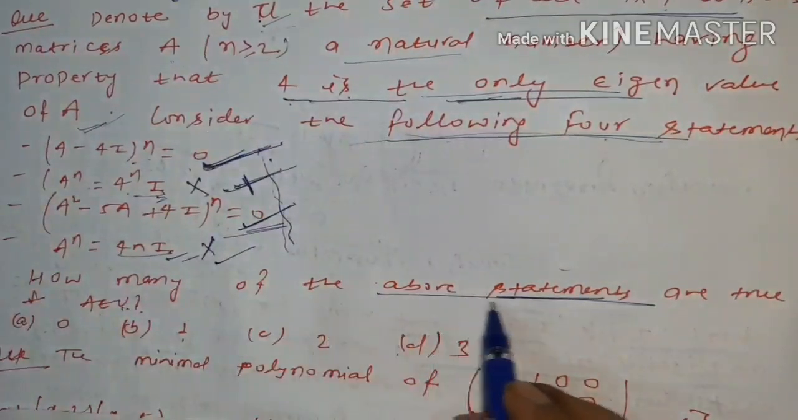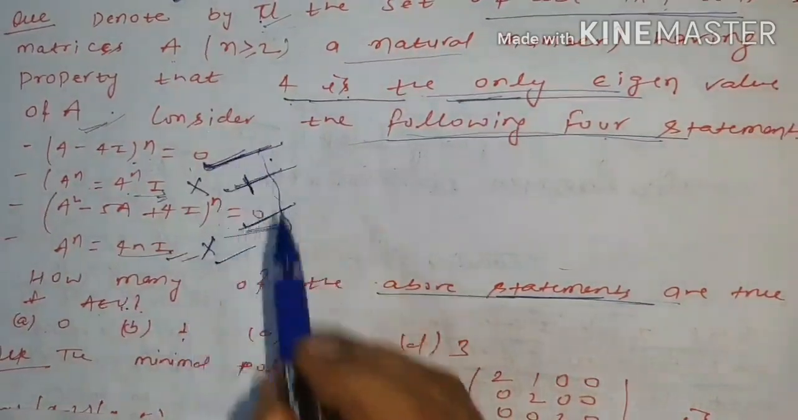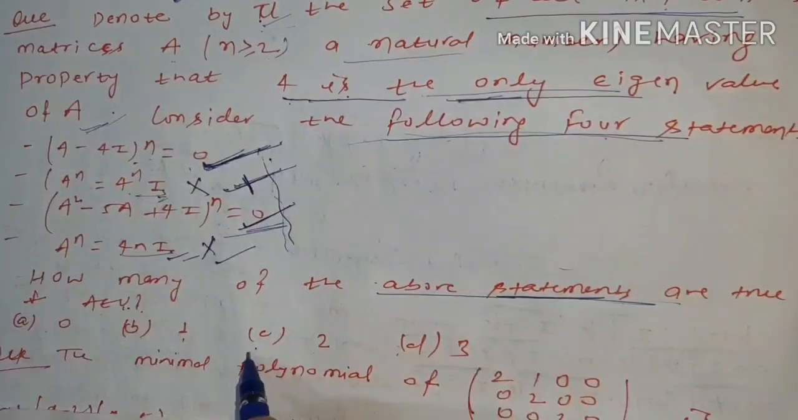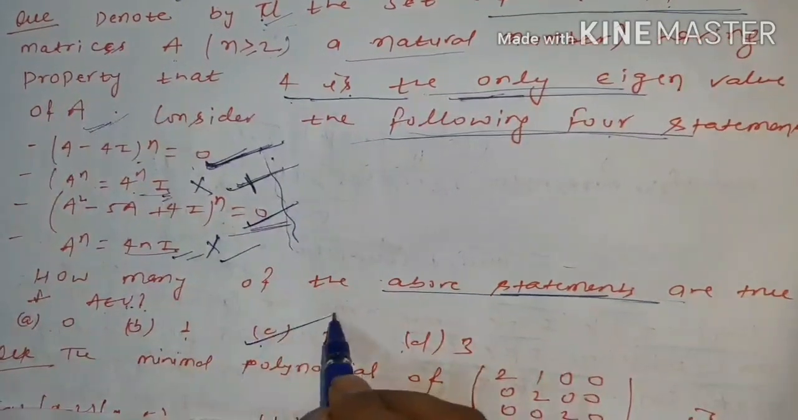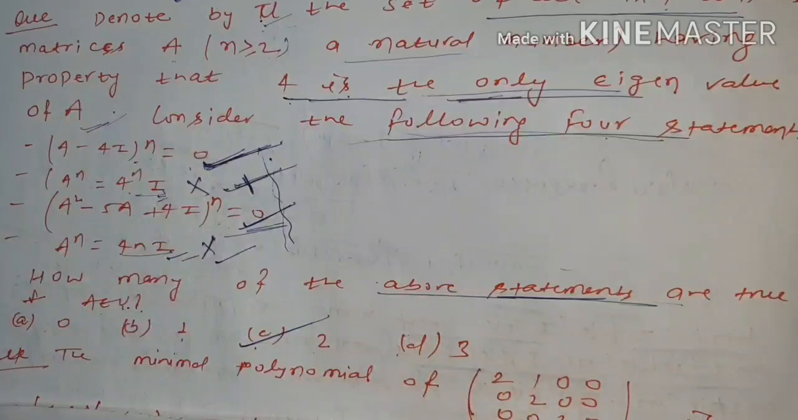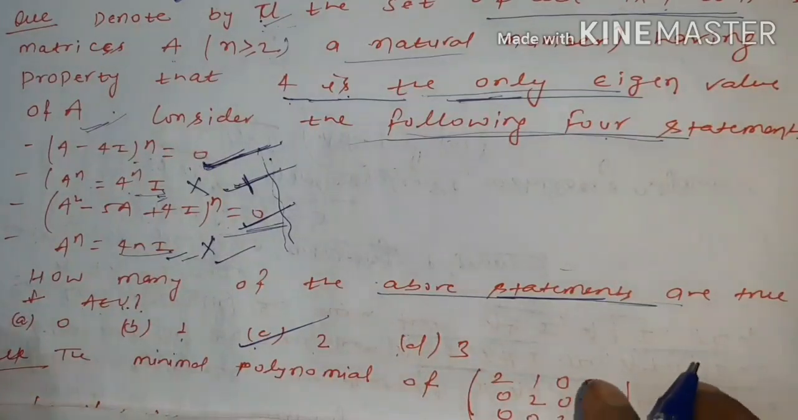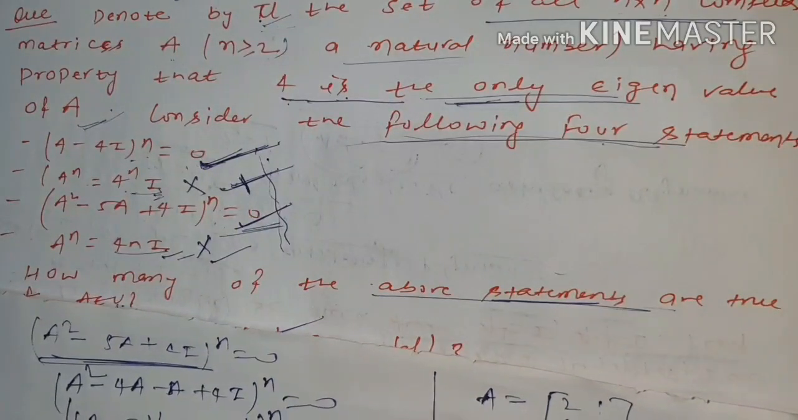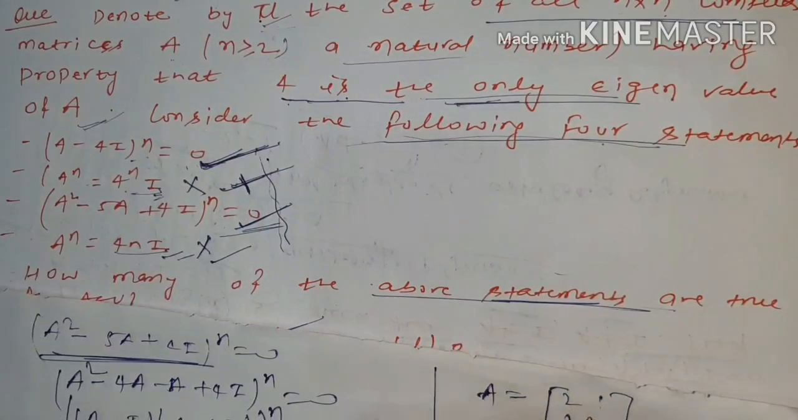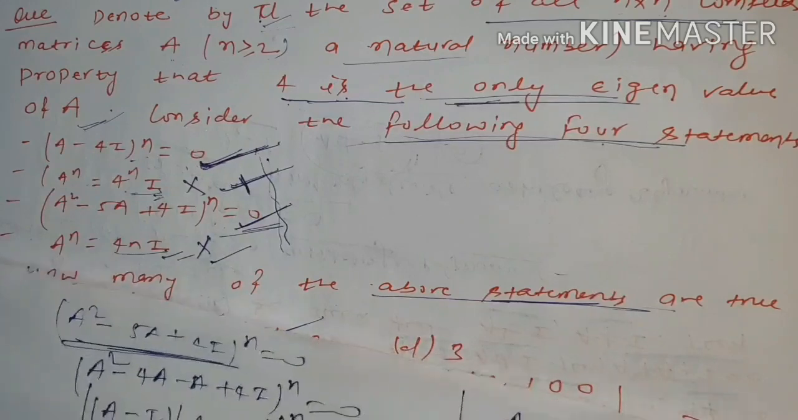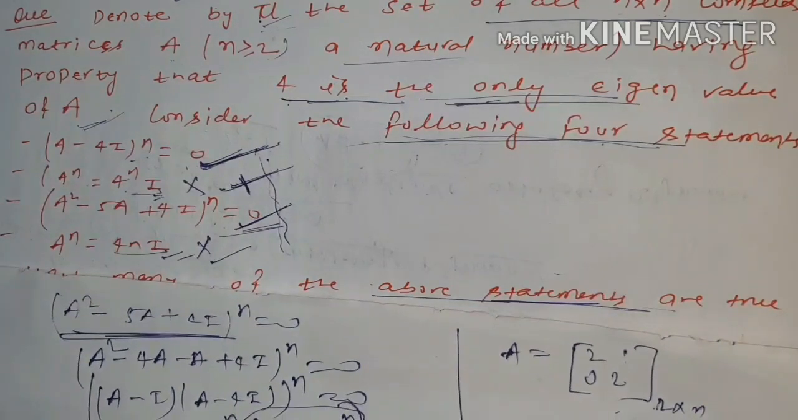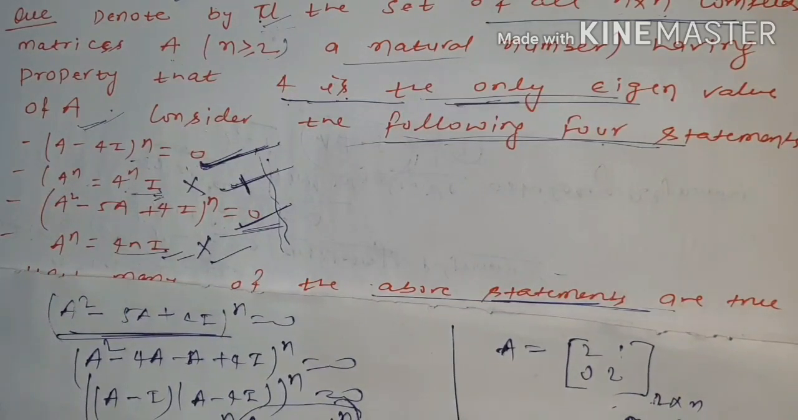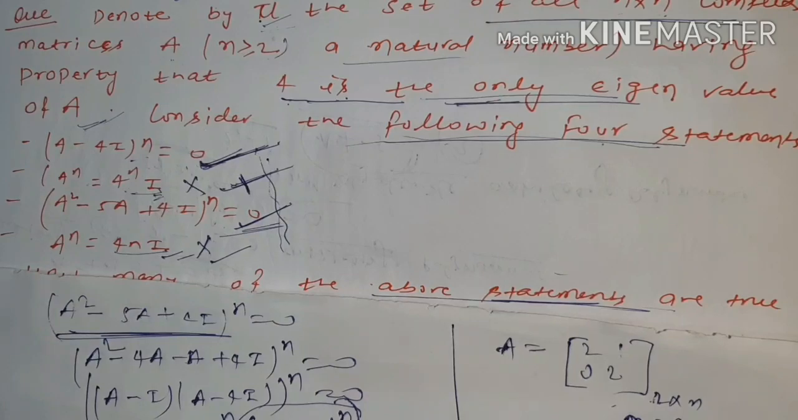Now you can say what the correct option will be. How many of the above statements are true? Only 2 statements are true. So this will be the correct answer. Right? I hope you understand easily this way. So what is the concept of this question? How to assume the characteristic polynomial, how to assume the annihilating polynomial if you are given some eigenvalues of the matrix. So this is a simple question. By this method you can apply to another question also.